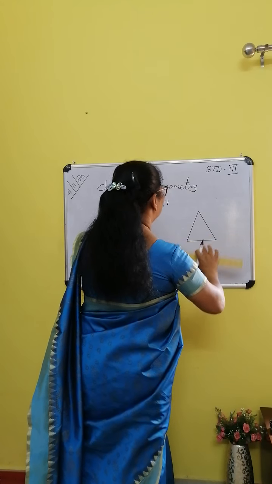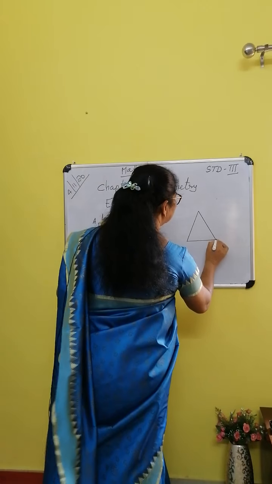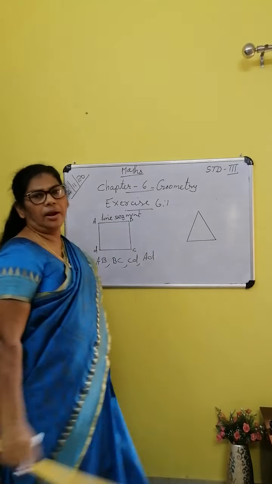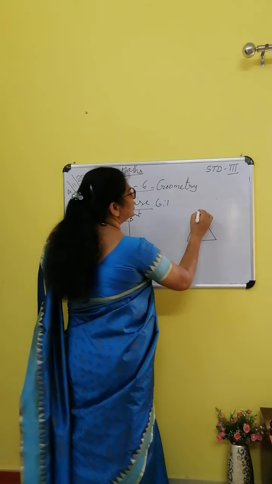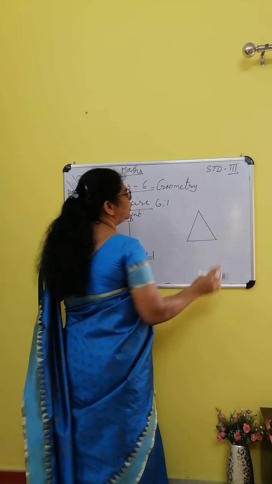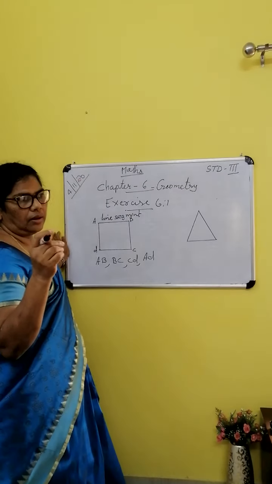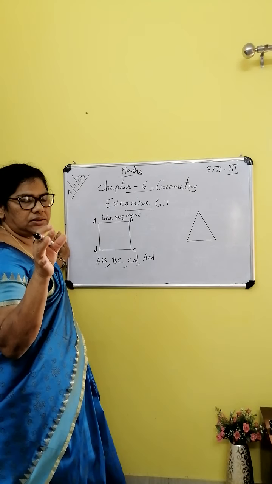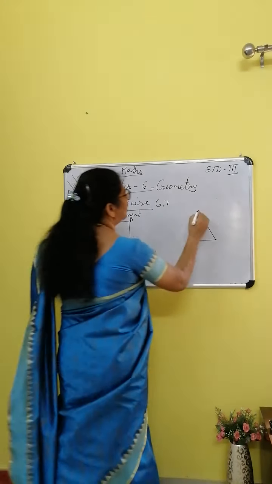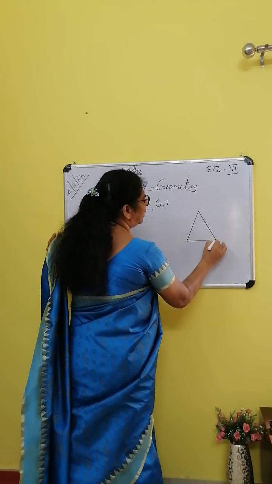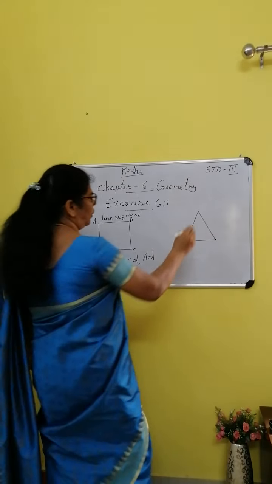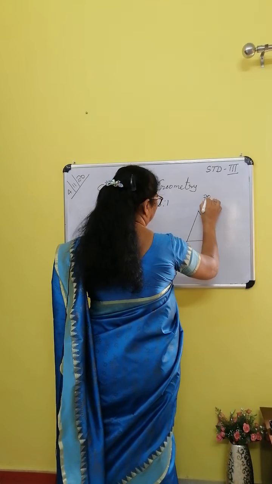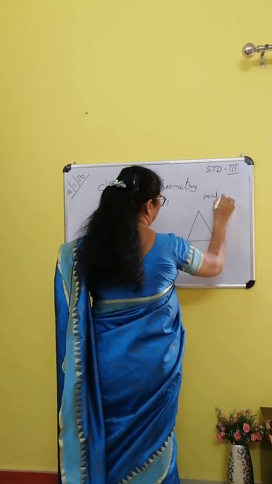This is called a triangle. How many points are there? Point means corner. Only in the corners can we see points. Here point A, point B, point C. 3 points are there.